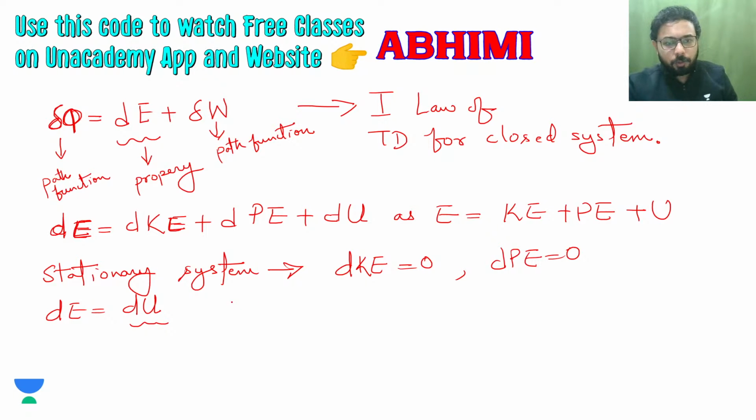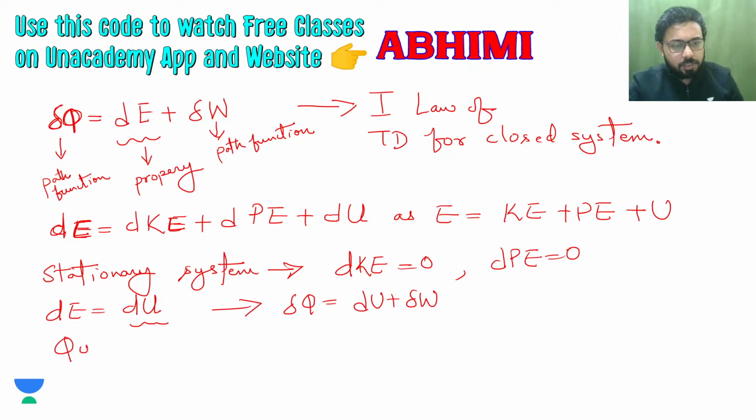So you can write for a stationary system, the first law of thermodynamics for a closed system becomes δQ is equal to dU plus δW. And also if you are taking a quasi-static process, then the work done is equal to boundary work done plus other work done, which are shaft work and things like that.